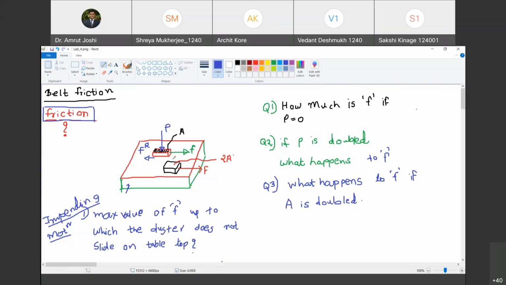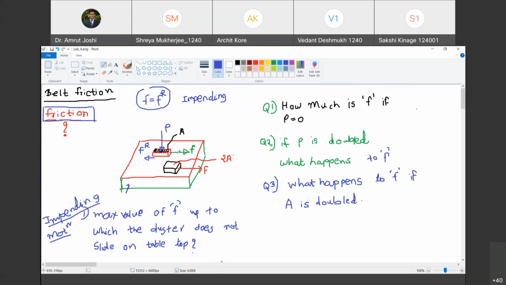So when the motion is impending, that means for the value of F at which the motion is about to commence, can we equate F and FR? Yes, F will be equal to FR. Do you agree with me? When the motion is impending, you slightly increase the value of F and motion is going to commence. So that value of F must be equal to the maximum frictional resistance that can be offered between the surfaces.